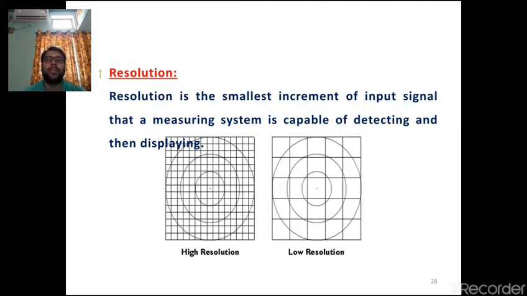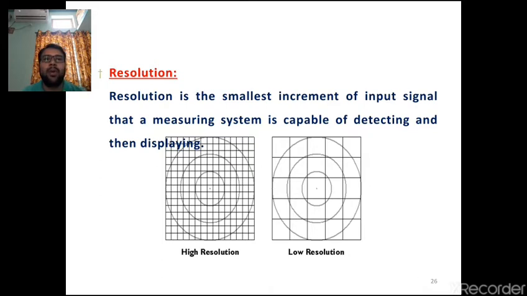and displaying. That means we have to have a high resolution measuring instrument in order to get a clear view of the component, where we are going to measure several parameters like angle, breadth and thickness. In gear teeth, we are going to measure the module, pitch, thickness and flank angle. Everything we are going to measure, so we need a sophisticated resolution system and a suitable displaying system.